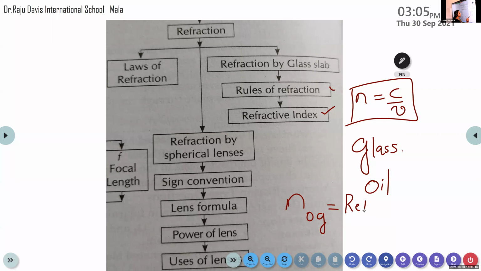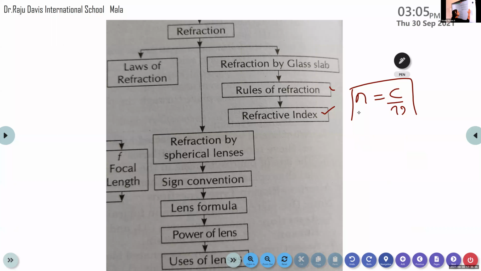It is given by speed of light in glass divided by speed of light in oil. Just reverse. Okay, we can discuss the numericals, then it will be more clear.